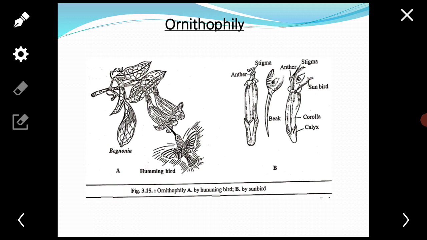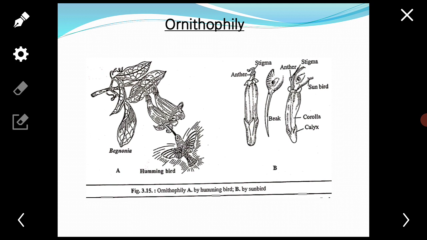Next, ornithophily, that is pollination by birds. The act of pollination is not performed by all the birds except a few.